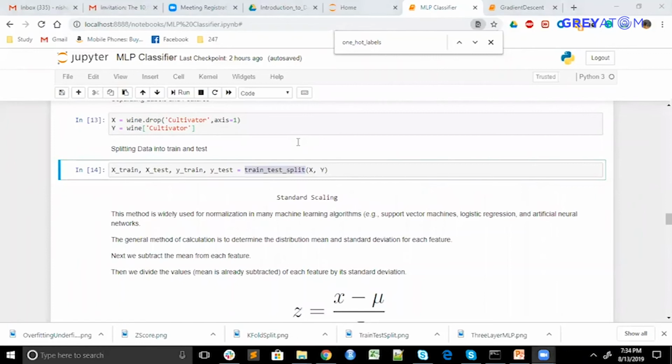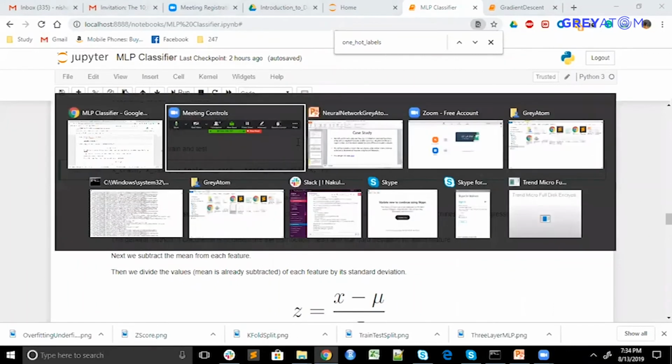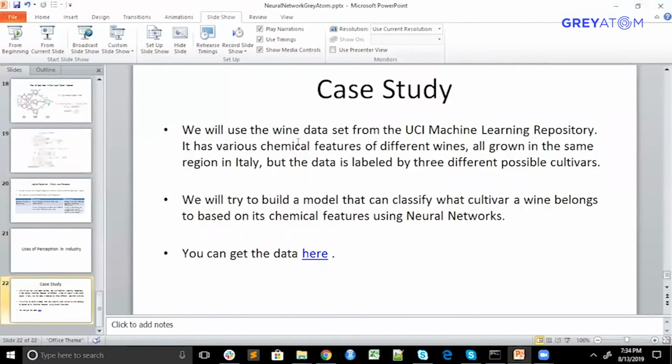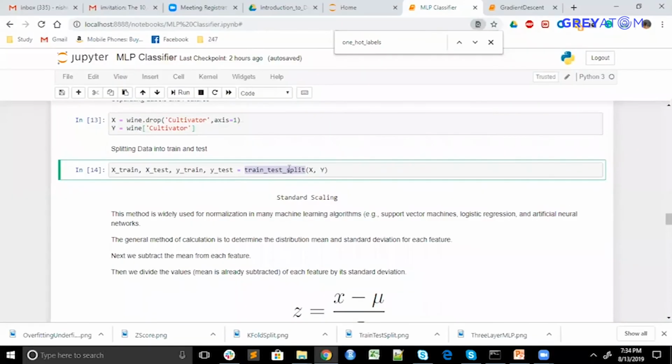The question here is from Sajad: how do we stratify the split? There are libraries called stratified random split. A stratified split maintains the proportion of the actual classes.